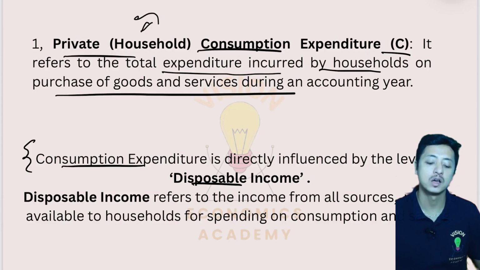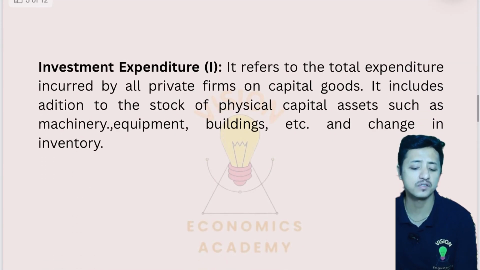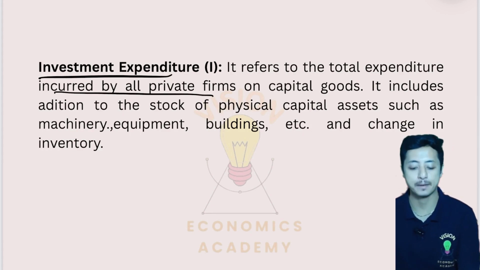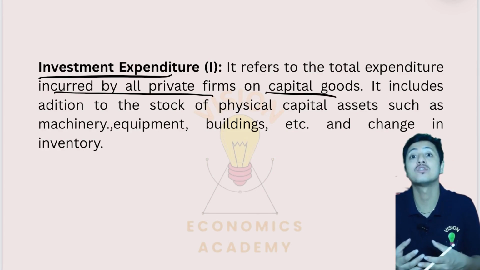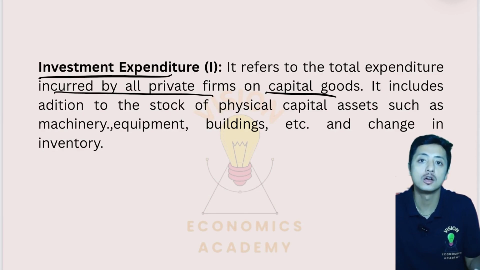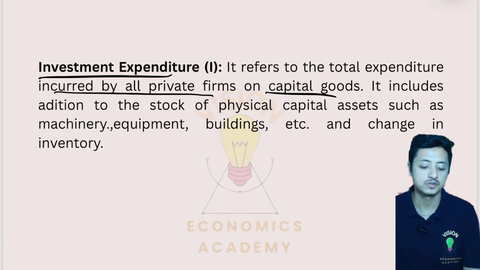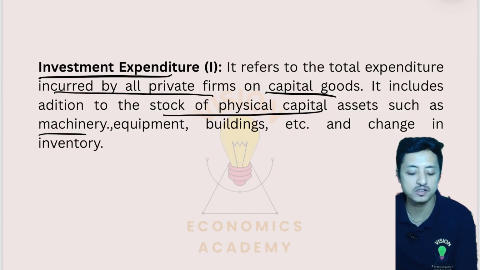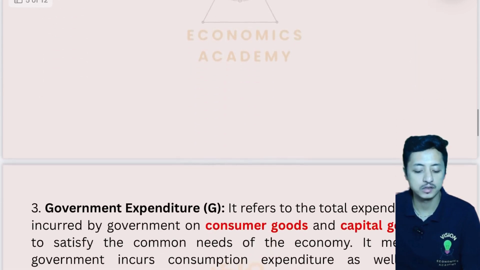So that is what private household consumption expenditure is. Now the investment expenditure refers to the total expenditure incurred by all the private firms on capital goods. So whatever investment is being made for capital addition in the capital stock, that is investment expenditure. It is done by all the private firms. So it adds to the stock of physical capital assets such as machinery, equipments, buildings, etc., and the change in inventory.